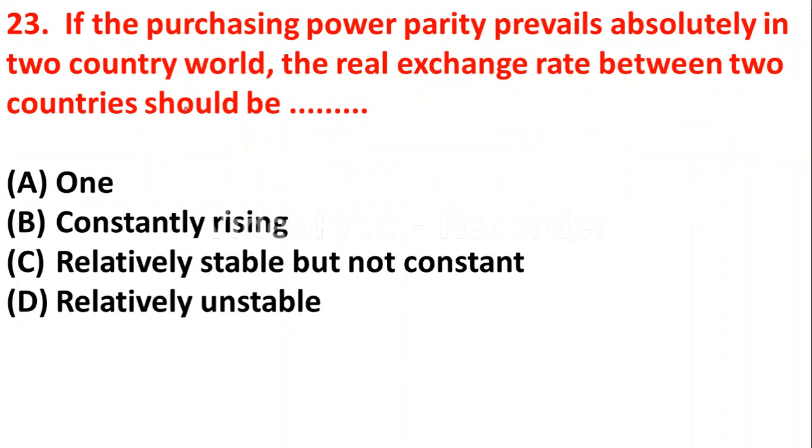Question number 23. If the purchasing power parity prevails absolutely in a two country world, the real exchange rate between the two countries should be option A 1, option B constantly rising, option C relatively stable but not constant, option D relatively unstable. The answer is 1.